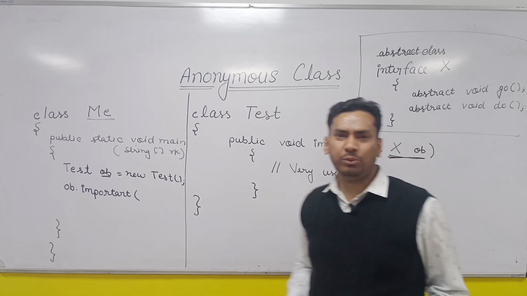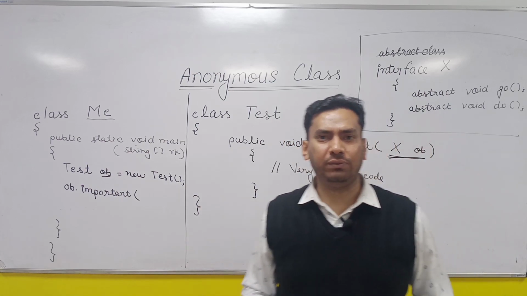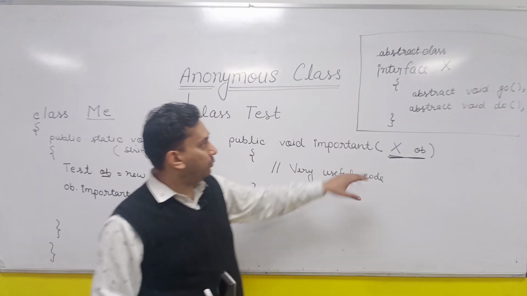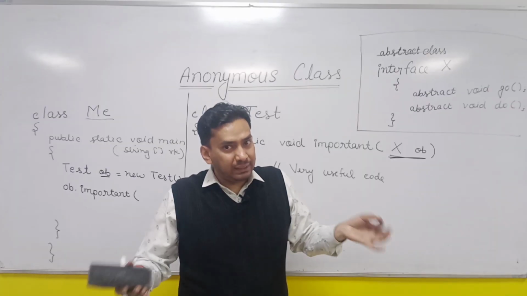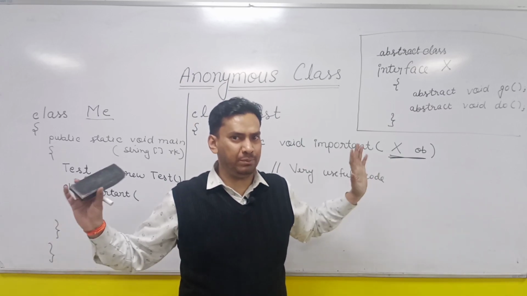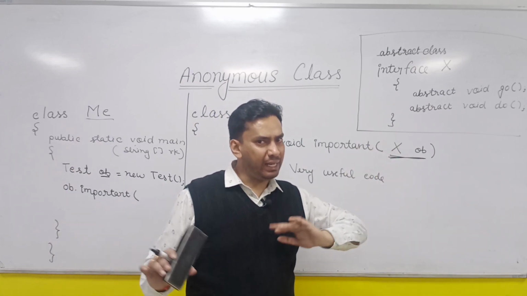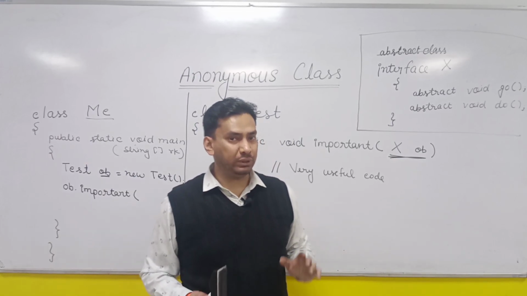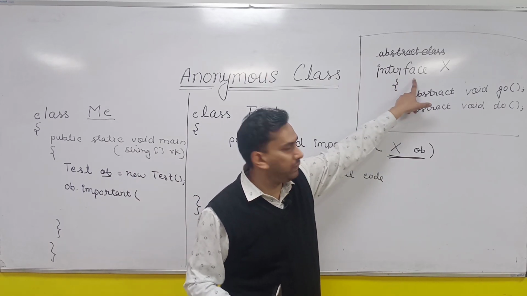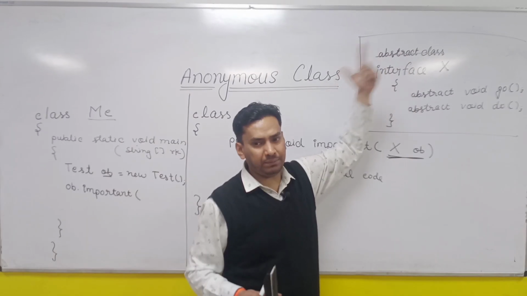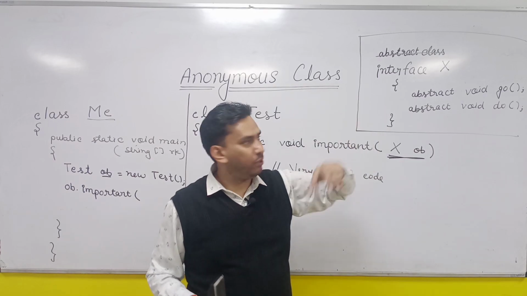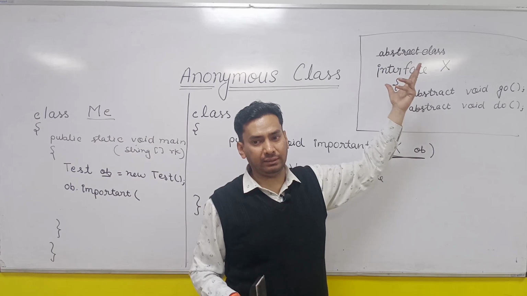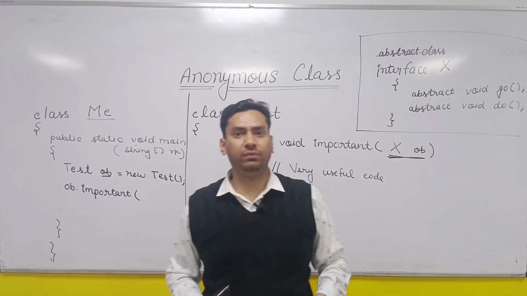So I'll say, okay, what is the problem here? Let us create the object of X. But what is X? If X is a normal class, then I don't have any problem. I can create the object of X and I can simply call the important method. But suppose X is some interface or X is some abstract class. It might be possible that X is an interface or X is an abstract class. Then how will you create the object of X?